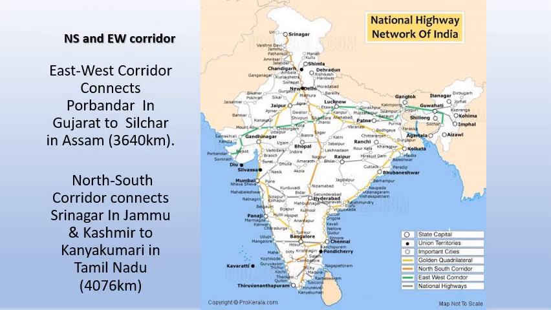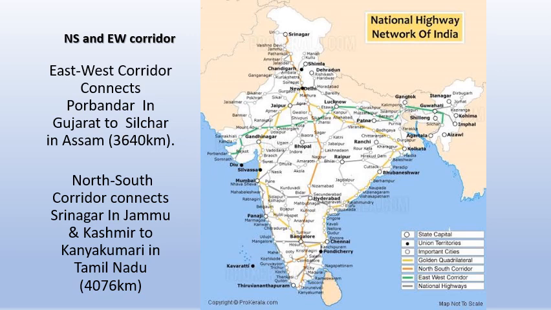Second one is NSEW, or also called North-South Corridor or East-West Corridor. North-South Corridor is the brown line which is connecting Srinagar to Kanyakumari, which is the vertical distance, and East-West Corridor, you can see that it connects Porbandar in Gujarat to Silchar in Assam, which is 3,640 kilometers. The green line which goes from east to west, from west to east, anyway you can say.